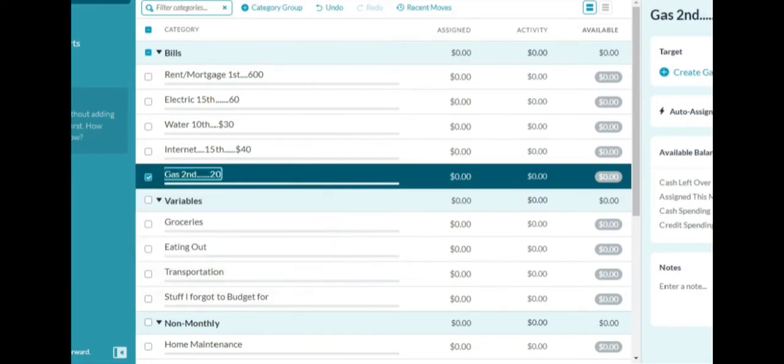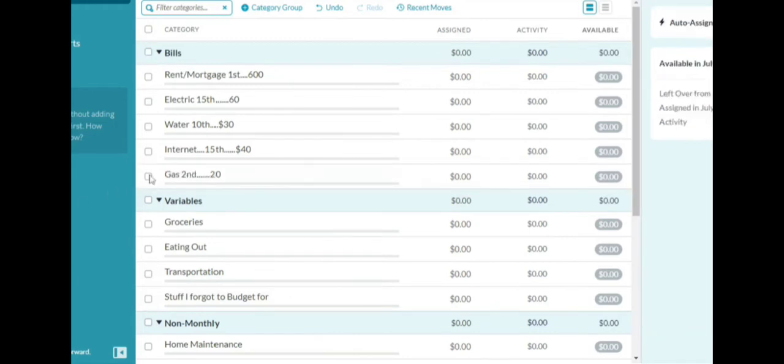And this person pays $20. Right? So the reason why I'm adding this here and not here is because we don't have any money, so we can't put anything into the assigned column. But this is to remind you, hey, how much did you originally plan? So this is how you'll be able to add in how much it is and know when it's due before you actually have money.